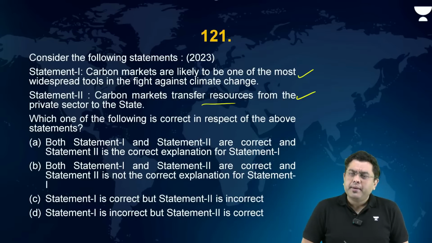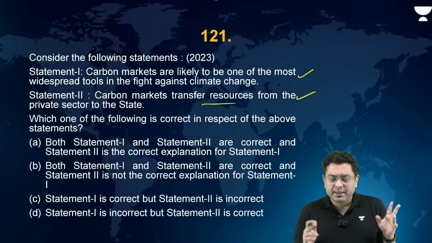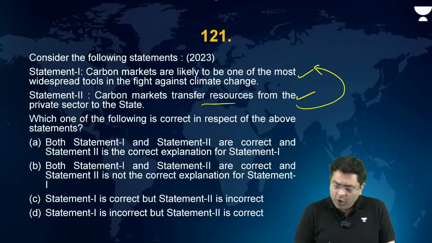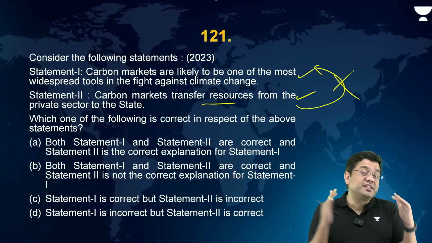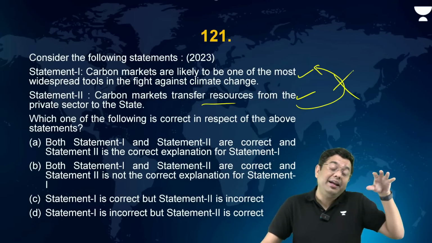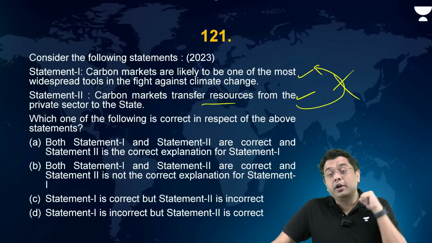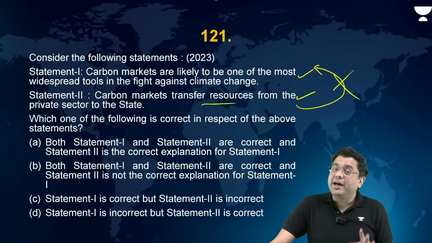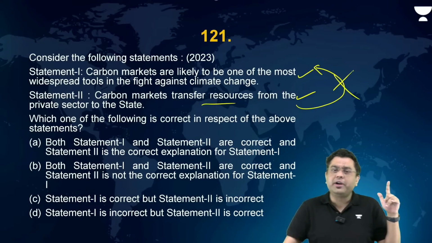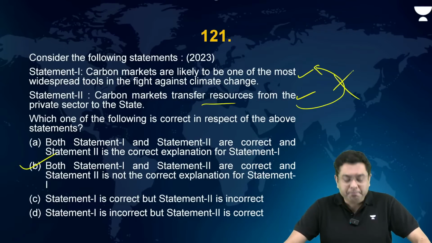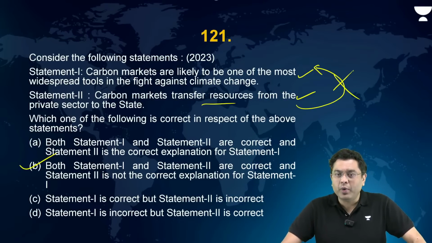Now, both the statements are correct. But is this the one which is explaining the first statement? No, absolutely not. The statement which could have justified the first one was that it will lead to an overall reduction in emission, it will lead to better implementation, meeting of the targets, etc. So both are correct, but two is not explaining the first. So here the correct answer is going to be B. That is, both are correct, but two does not explain one.